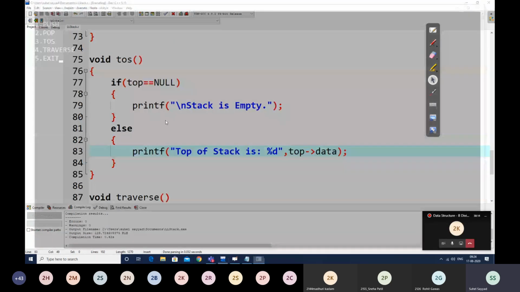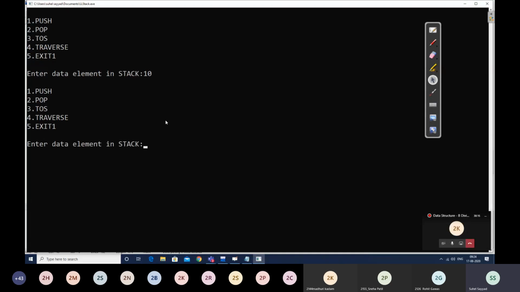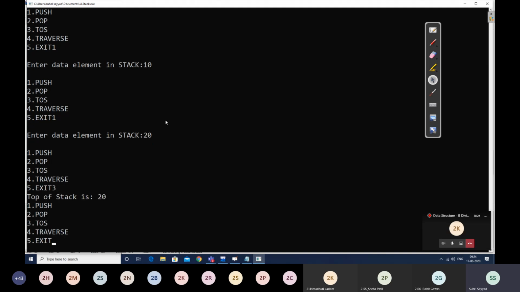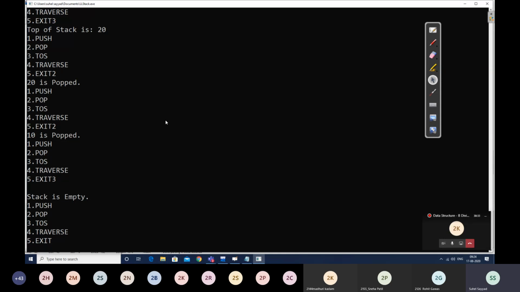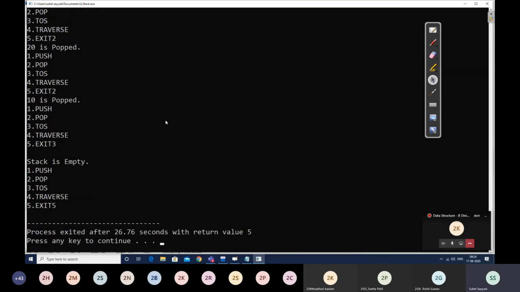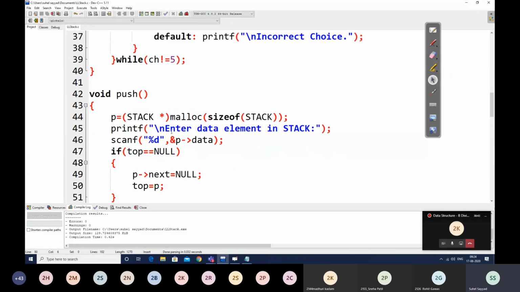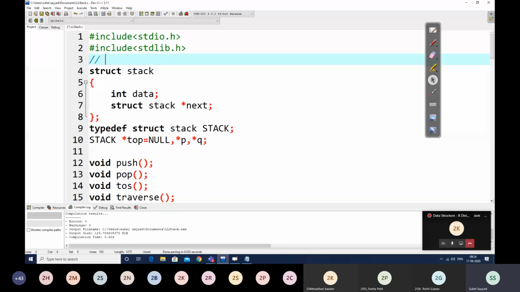So we'll compile and run this one also. I push two elements, 10 and 20. So now which element is there on top of stack? 20 is there on top of stack, right? So if I do top of stack, it prints me top of stack is 20. If I pop both the elements, and again if I do top of stack, it prints me stack is empty. Is it clear? So this is how we implement a stack using linked list.